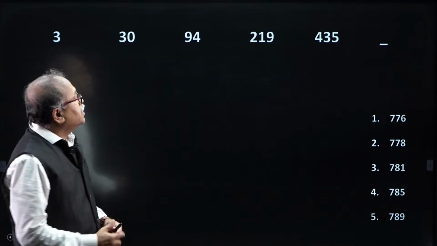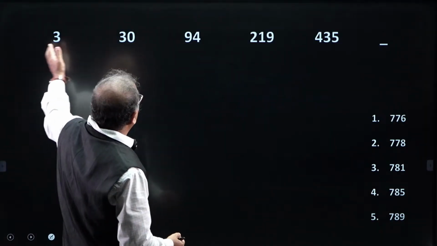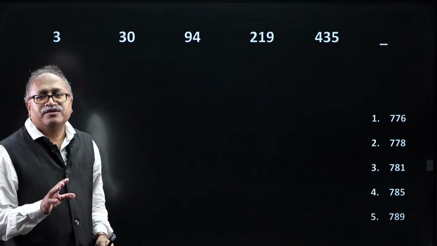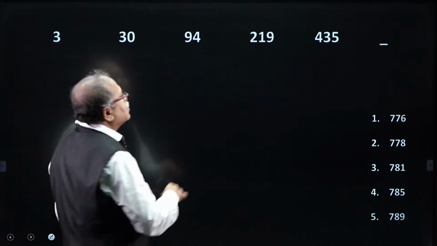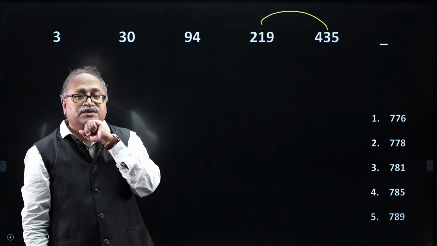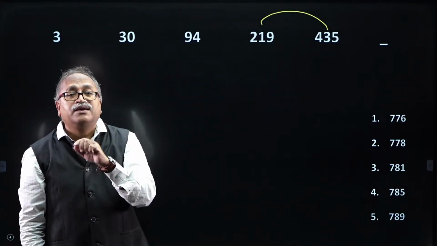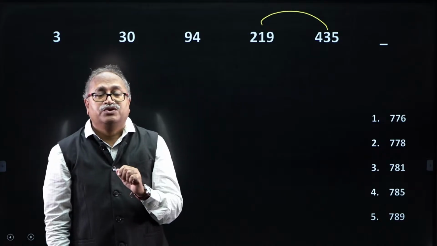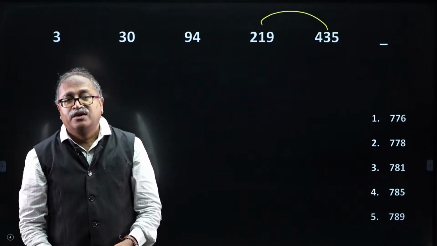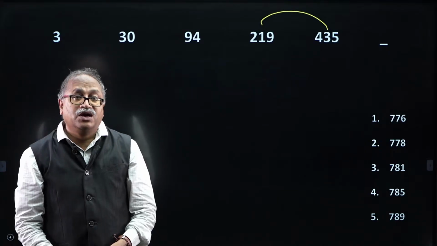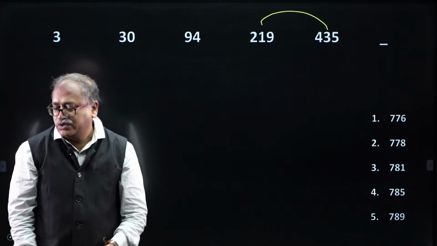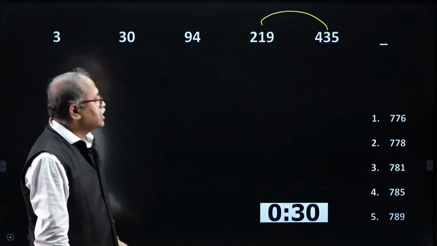Now, notice the way the numbers are moving. I still doubt that it is based on difference, it is only about 2 times. Can you see that? Closer to 2 times. I still doubt it could be addition based. So, the very first thing I will try in the exam is to take the difference and find out any connectivity with the difference. If not, then I may go for n square or something like that. So, your time starts now.